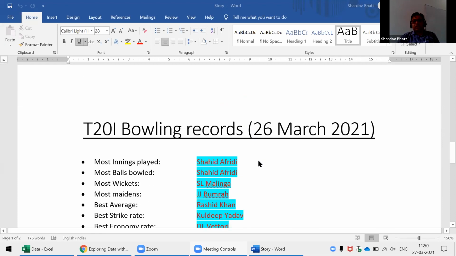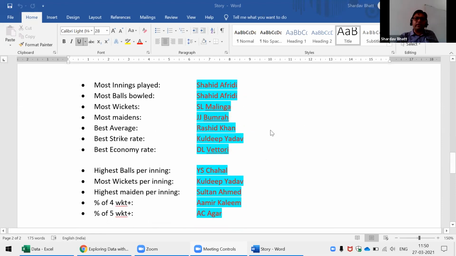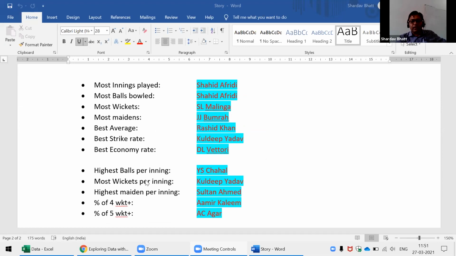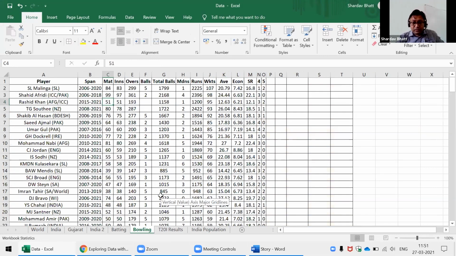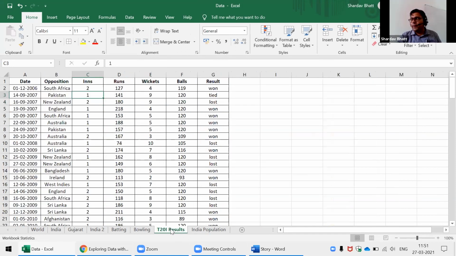And you can see I have also done analysis for bowling data. Here the highest number of balls per inning is by Yuzvendra Chahal, and the most wickets per inning is by Kuldeep Yadav. Both are Indian cricketers. And one more Indian cricketer shining here is Jasprit Bumrah, with the most maidens in 2020 cricket. That type of sheet is also there, the bowling analysis. But due to lack of time, I'm skipping the bowling analysis part because I want to show you a couple more things here.